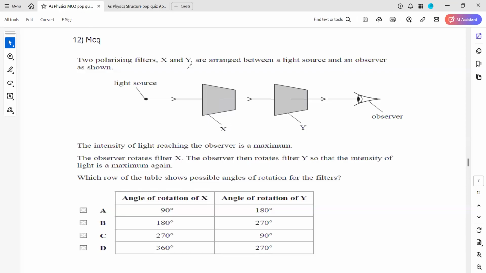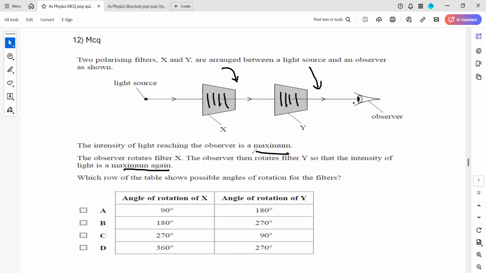So we have here two polarizing filters, and the observer is receiving the maximum. It means the planes of the two polarizing filters are parallel to each other. That's why maximum light is able to pass through. Which row in the table gives a possible angle of rotation where we again get another maximum, like the polarizing filters are rotated